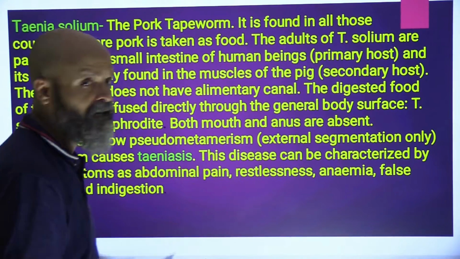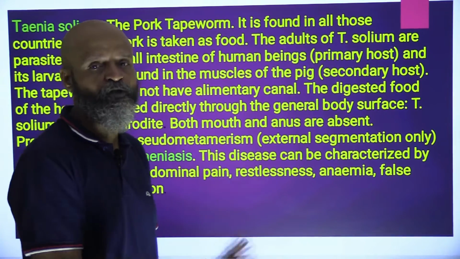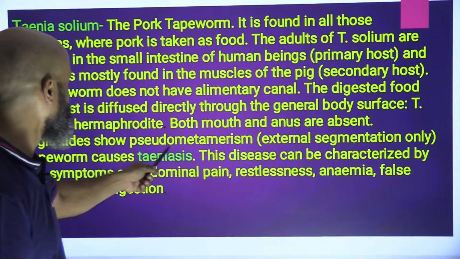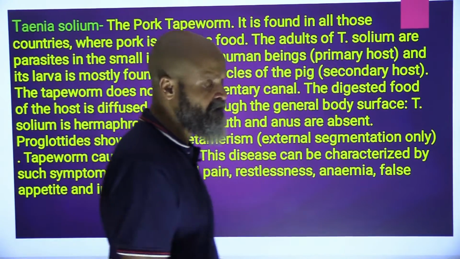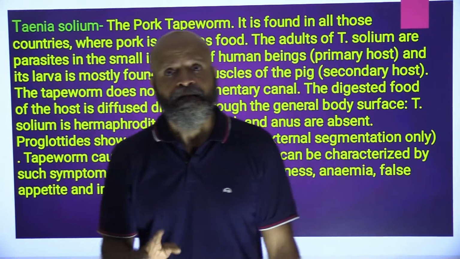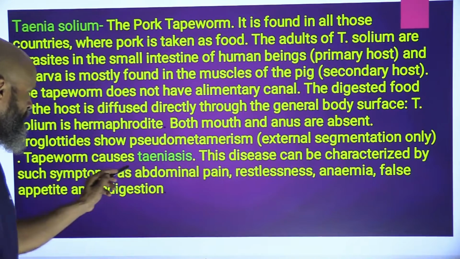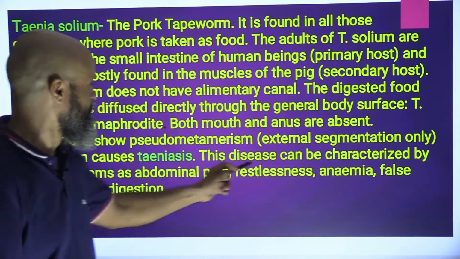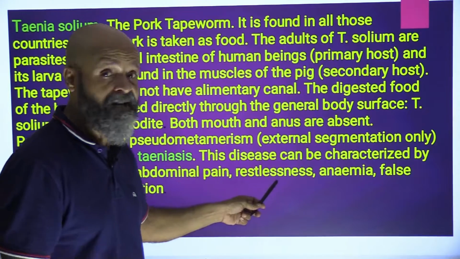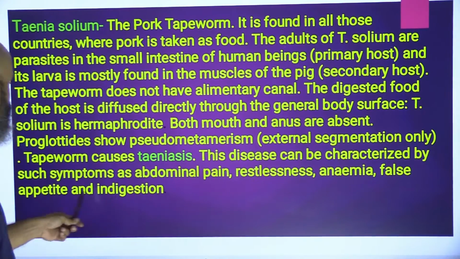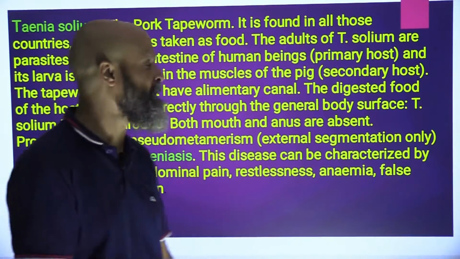Both mouth and anus are absent. Incomplete digestive system, leaving it with no other option but to become a parasite. Proglottids show pseudometamerism, external segmentation only. That's the reason we call it proglottids, because there is no corresponding internal segmentation. Tapeworm causes teniasis. This disease is characterized by symptoms such as abdominal pain, restlessness, anemia, false appetite and indigestion. So these are certain symptoms caused by tapeworms.